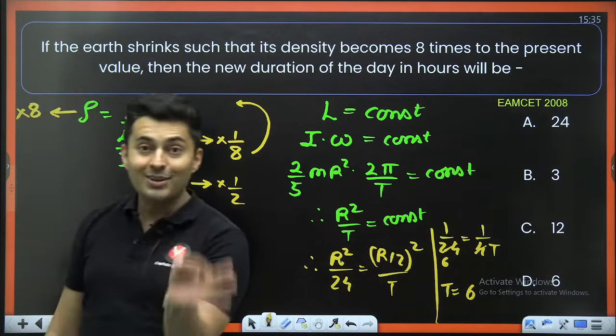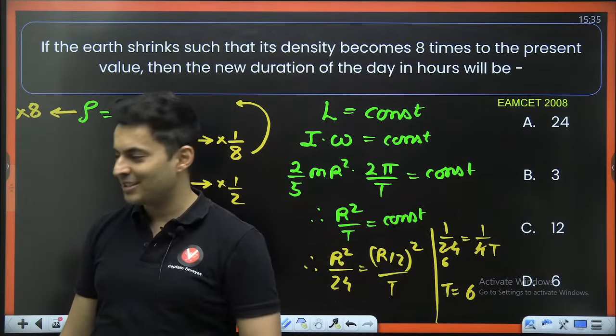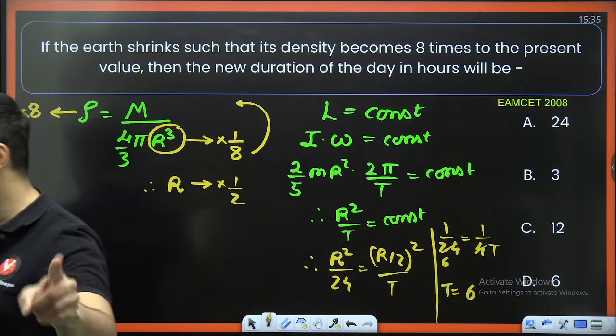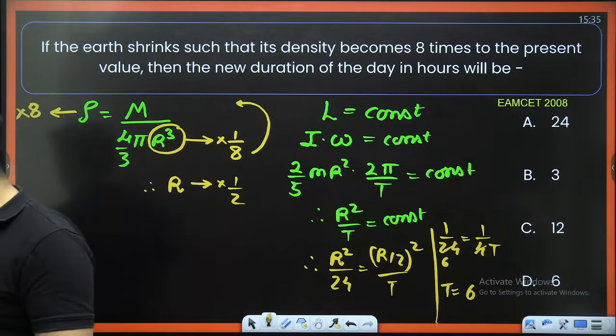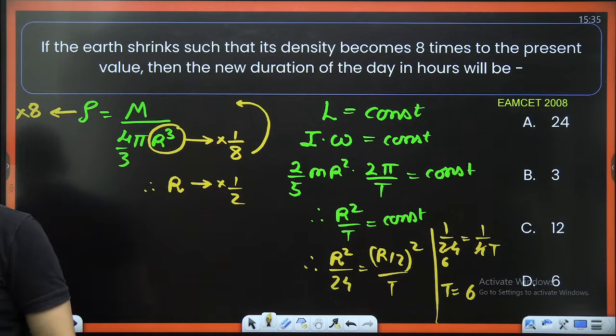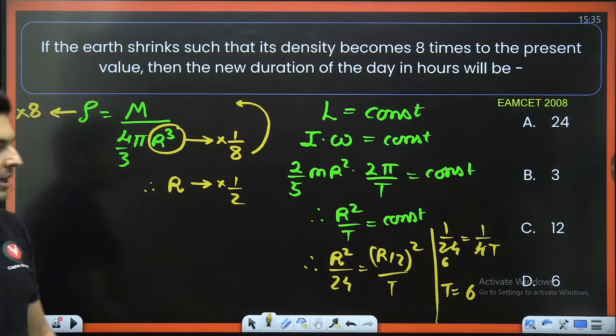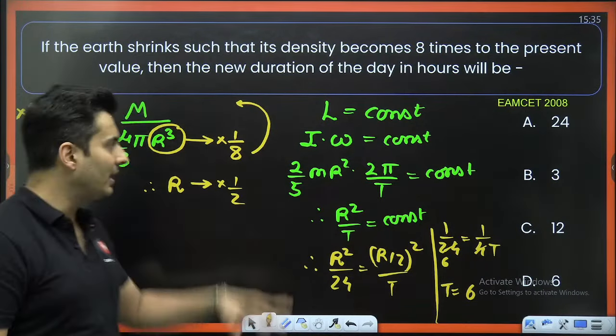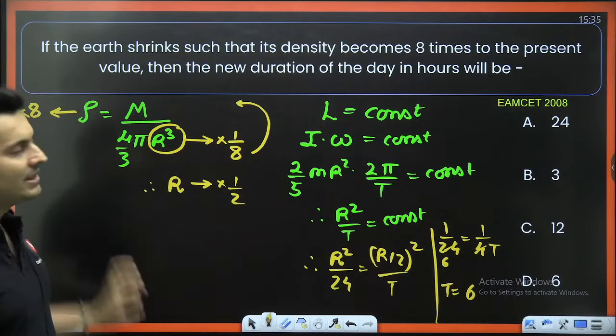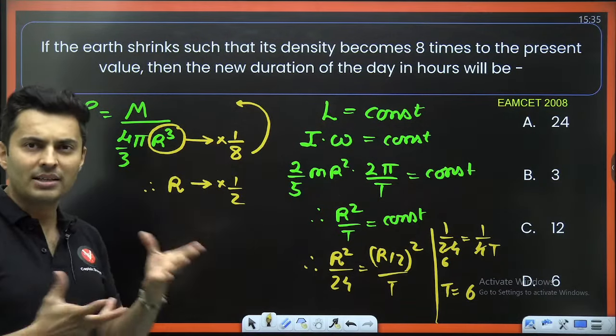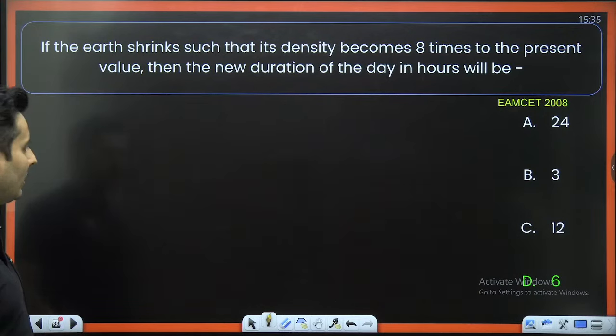It had angular momentum conservation also in this. What a brilliant question. No, it is not C, it is option D. Many of you got it wrong. That's why you are attending this class, so that you do not make such mistakes in the actual exam. So conservation of angular momentum and the concept of density of any planet, which is mass by the volume. That is all that was used.